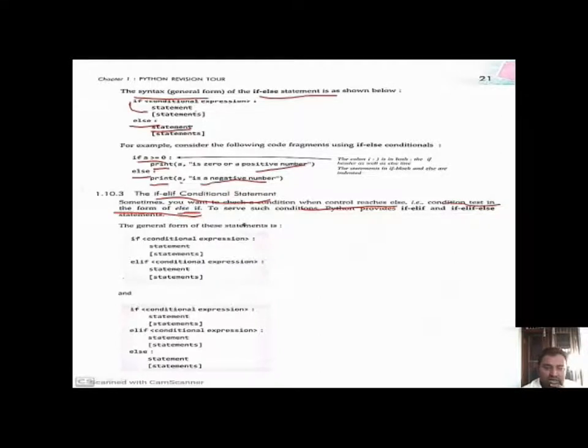Continuously using if else is written in the form of elif, and it is also written as an if elif else statement. Here is the syntax of the elif statement. The elif statements continue, and the else condition is stored after the if condition. We will clarify this in our next slide.